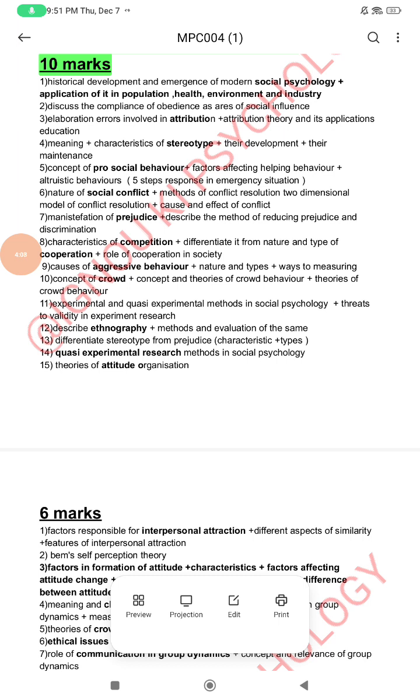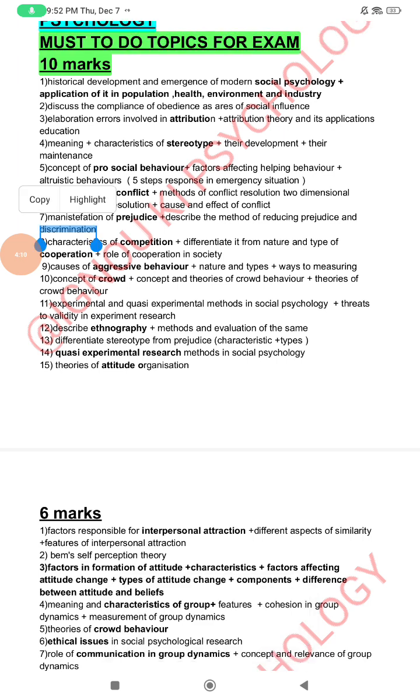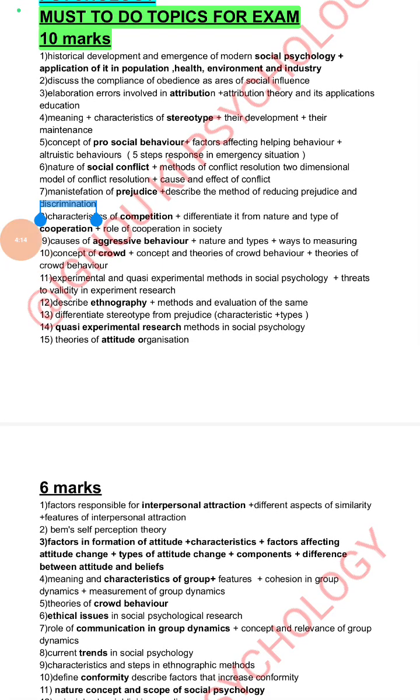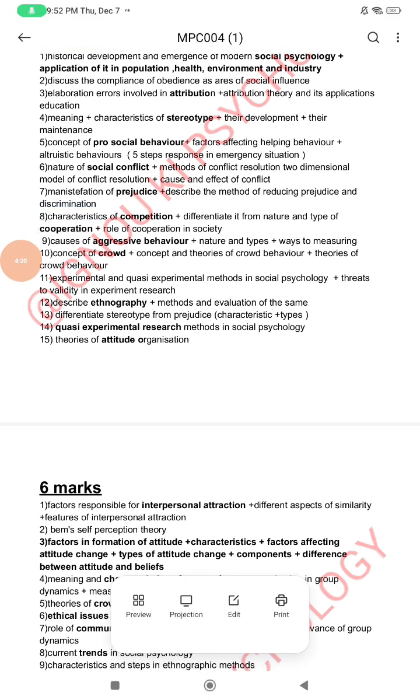Then question number 7, manifestation of prejudices, and describe the methods of reducing prejudice and discrimination. In this question also, you first have to write what prejudice is. Basically, it is a preconceived judgment, opinion, or attitude directed towards certain people based on their membership in a particular group.